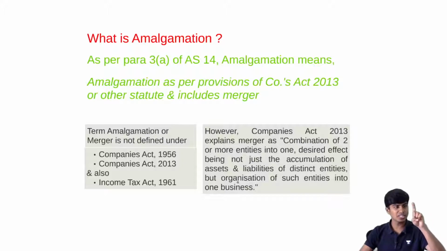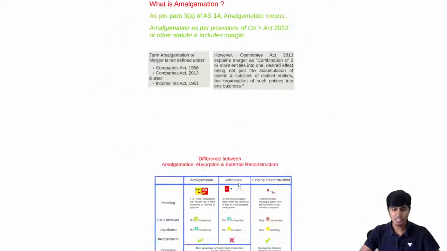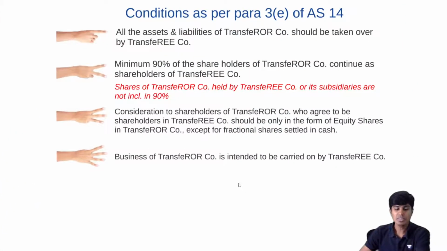Meaning, I am doing some business, and the transferor is doing some business. When we merge or amalgamate and then become one entity, I should continue the business that I was doing as transferee, and also continue the business of the transferor. My objective should not be to shut down the business of the transferor. So the only thing I'm trying to tell you is that the business of the transferor company should also be continued by the transferee.